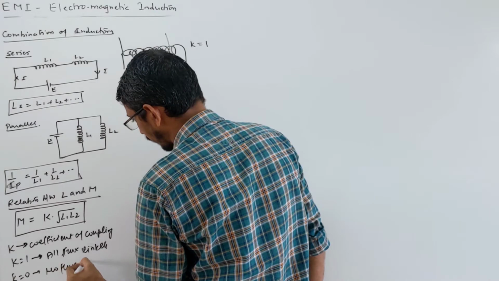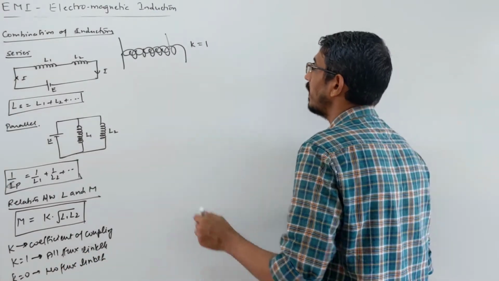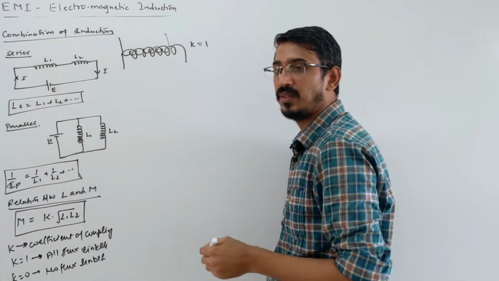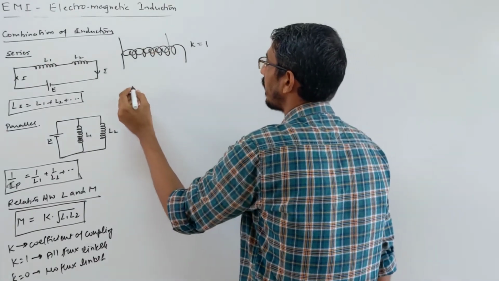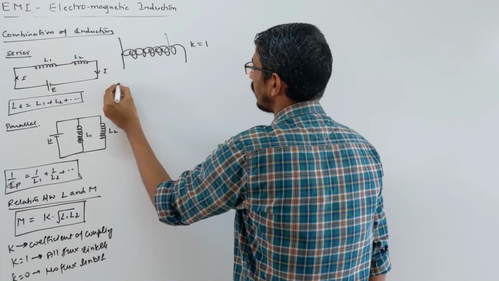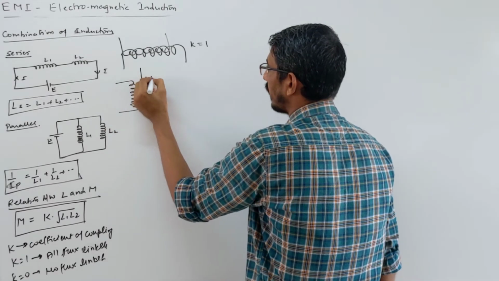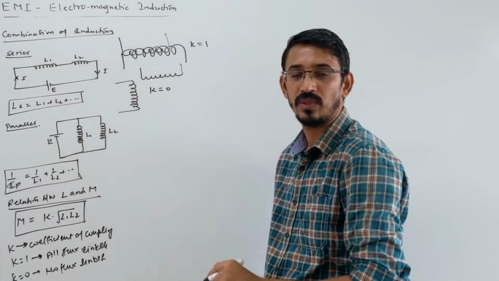So K tells you how much flux is linked. In the case of one solenoid placed inside another, the flux linked is full, so the coefficient of coupling is 1. But if you place one inductor like this and another inductor like this, then K is 0, no coupling at all.